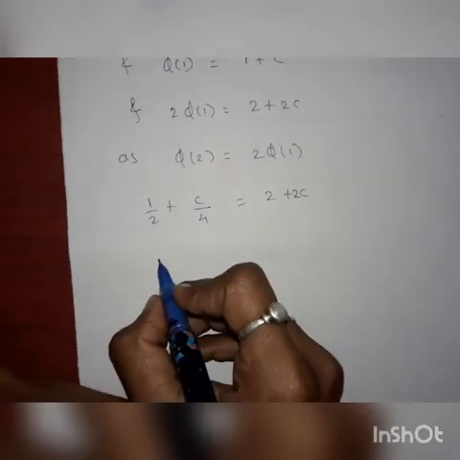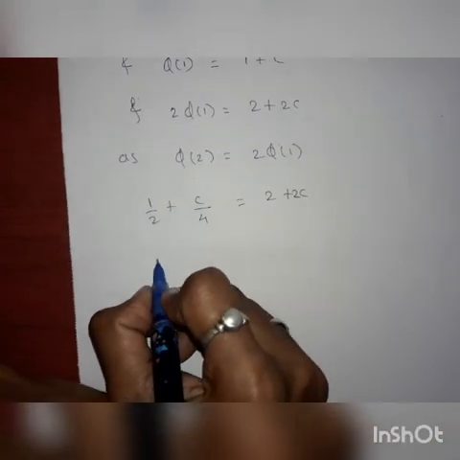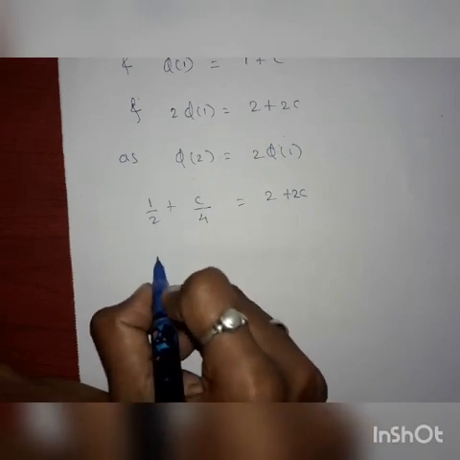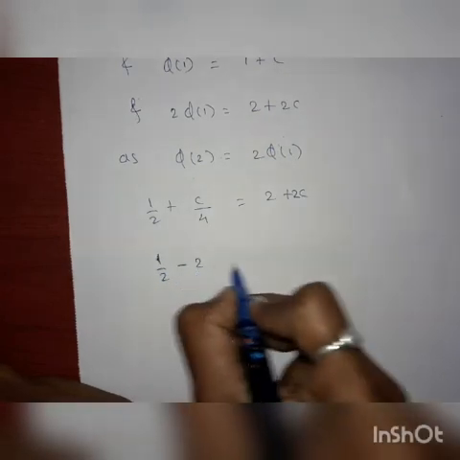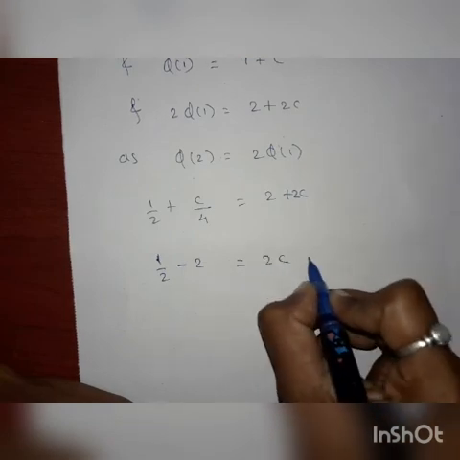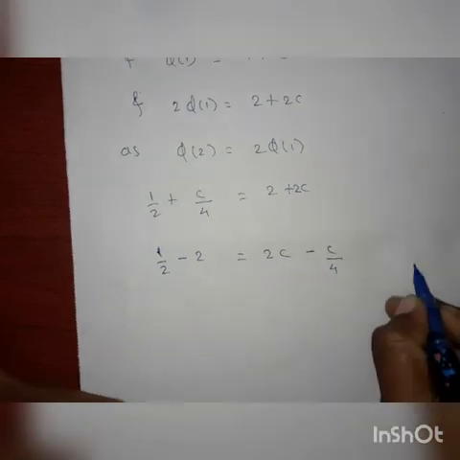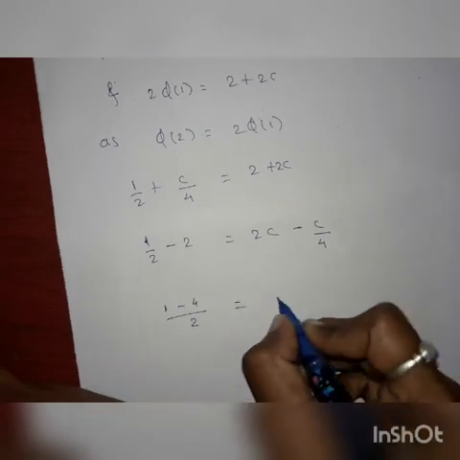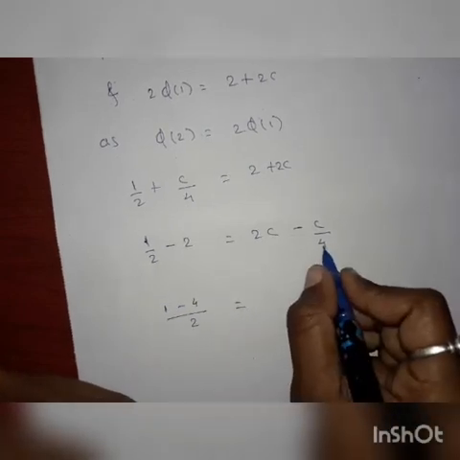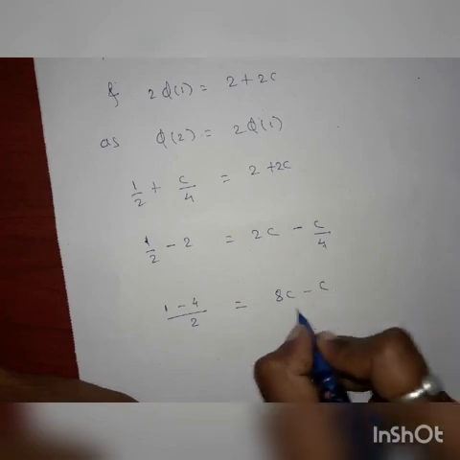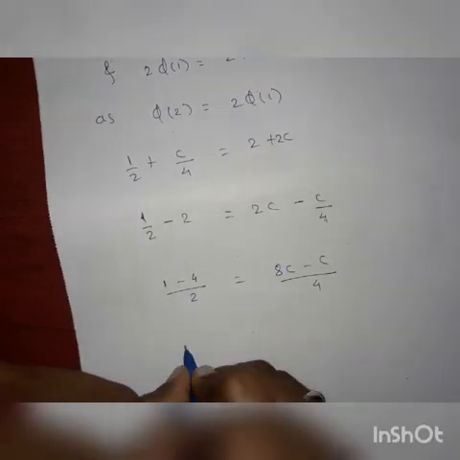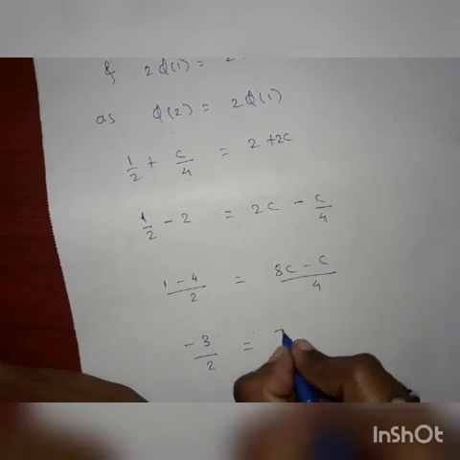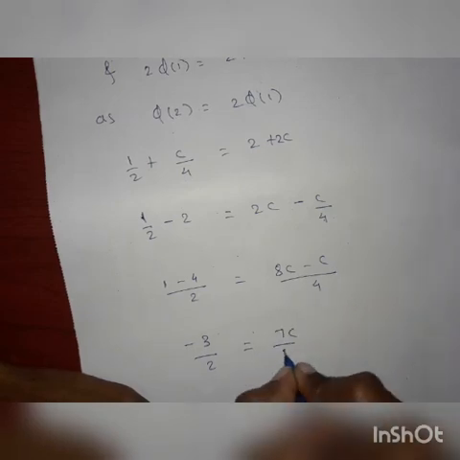Interchanging the terms, we get 1 by 2 minus 2 is equal to 2c minus c by 4. Then 1 minus 4 by 2 is equal to 8c minus c by 4, which is equal to minus 3 by 2 is equal to 7c by 4.